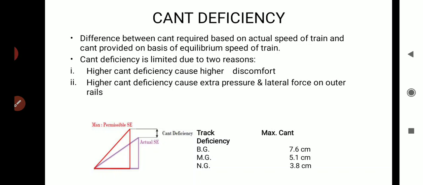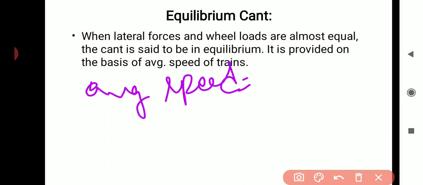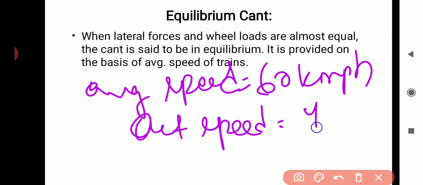So what is cant excess? Let our average speed be 60 kmph, and let a train come at an actual speed of 40 kilometer per hour.